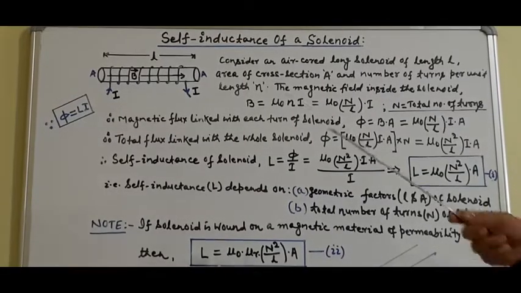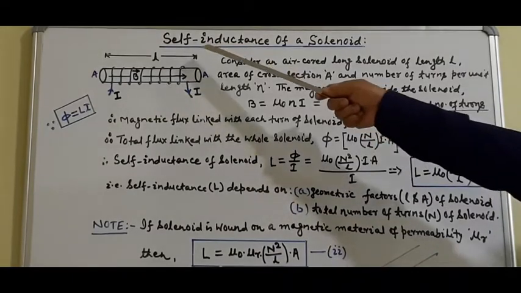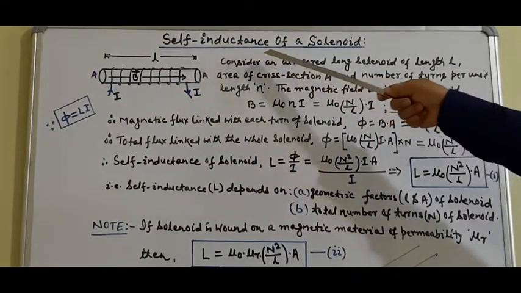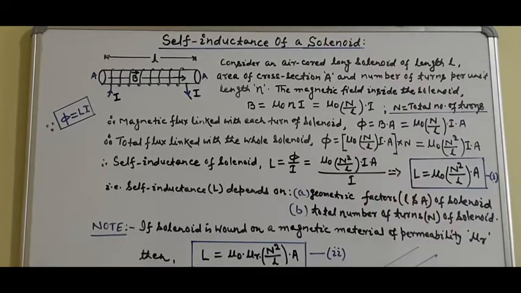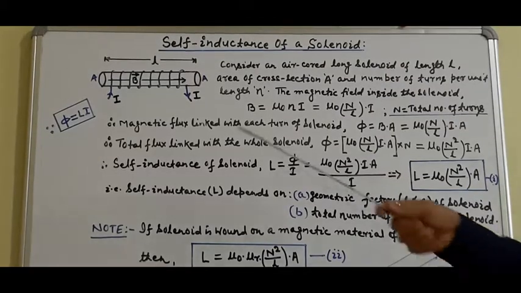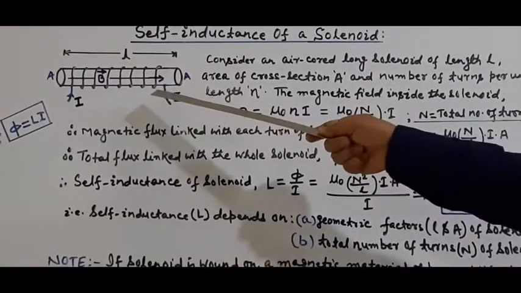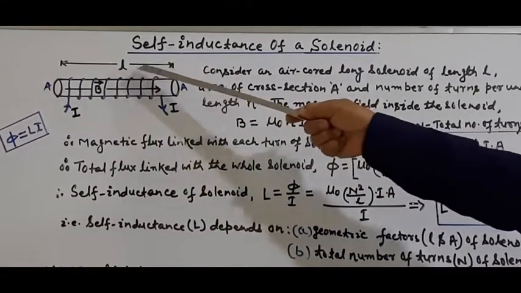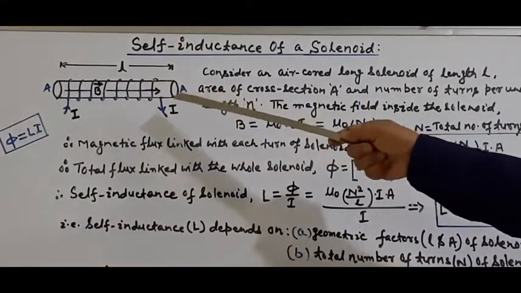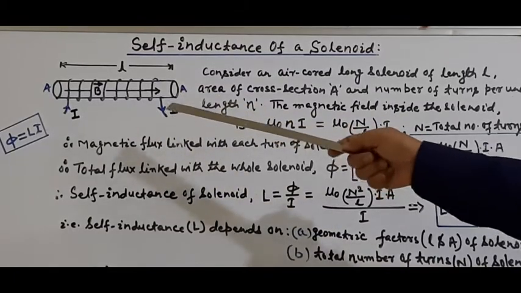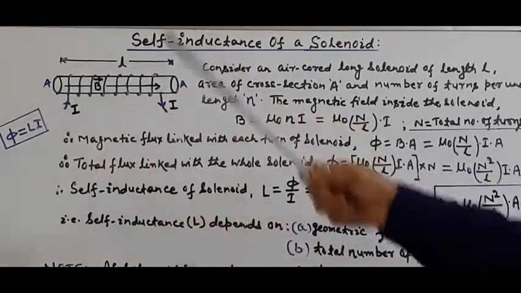Now we shall discuss a long question, that is self-inductance of a solenoid. So look at this diagram. Here is a long solenoid of length L, cross-sectional area A, and it carries current I in the direction shown.